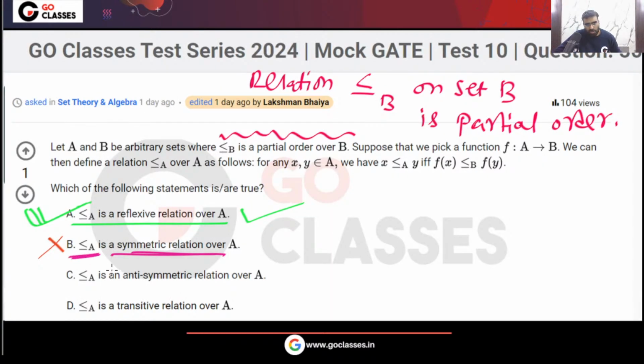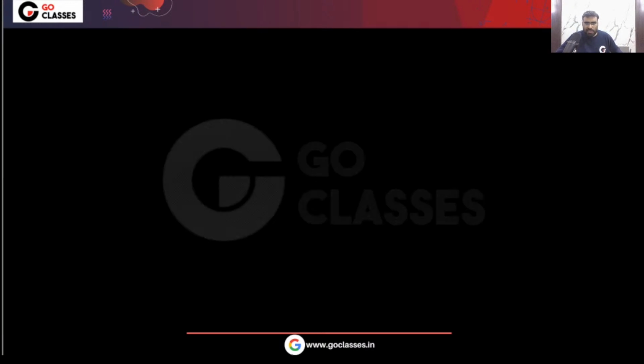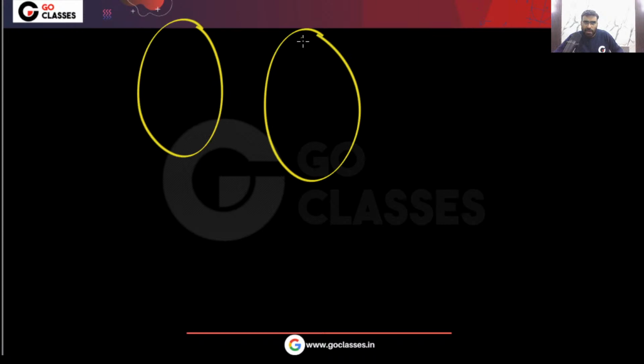This is not symmetric. So symmetric is gone. What about antisymmetric? Can I say this less than equal to a will be antisymmetric? For example, take this function. Okay, I am giving you a function.